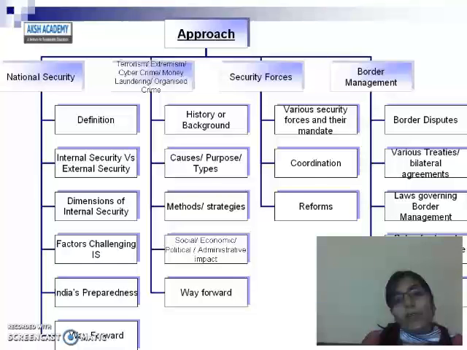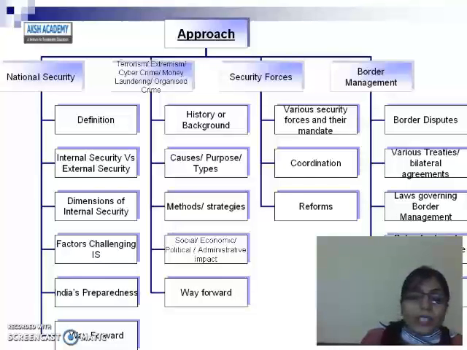After that, the third area will be security forces. In that portion, you have to study the various security forces deployed in the country. What are their mandates? There are various security forces deployed in the country with a separate mandate of their own. So you have to study all these things with the intelligence agencies. What are they doing? What are the internal and external intelligence agencies? And the next will be the coordination among all these agencies, how they are coordinating, how they are working together. And at last, the reforms needed.